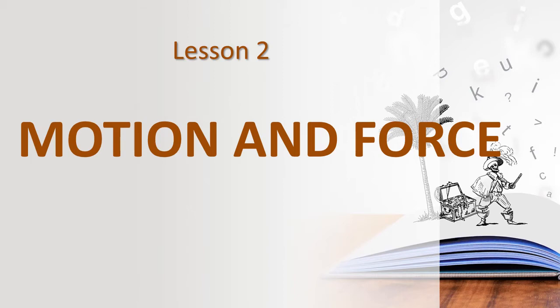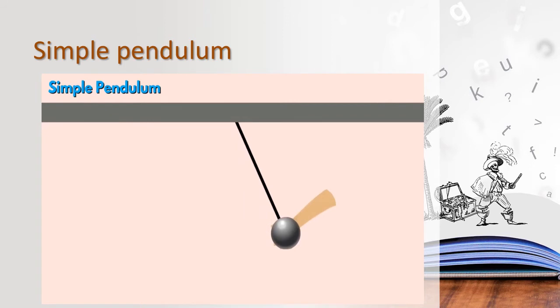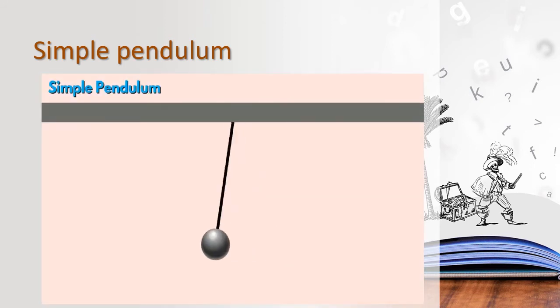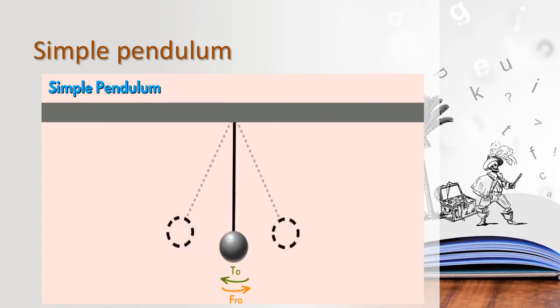Okay, in this class we will see about the simple pendulum. Already we have said, children, the simple pendulum is an example of periodic motion and oscillatory motion. See your book, page number 19.